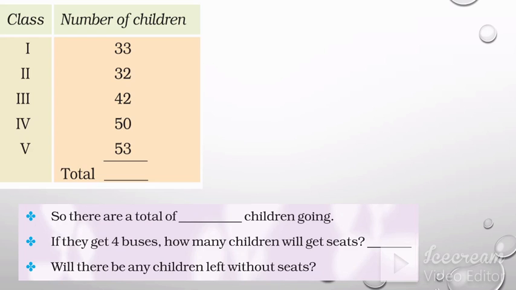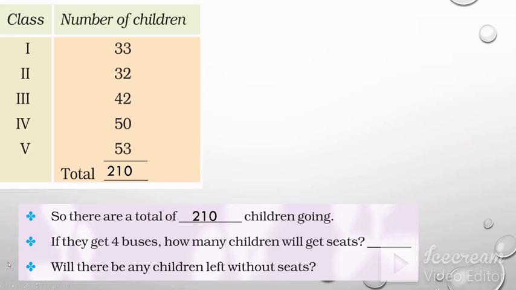So, first of all, we have to do the addition for the total number of children. So, we will add these numbers: 3 plus 2 is 5, plus 2 is 7, plus 3 is 10. So, 0, 1 carry. 3 and 3 is 6, and 4 is 10, 5 is 15, 5 is 20, and 1 carry is 21. So, there are a total of 210 children going on the trip.